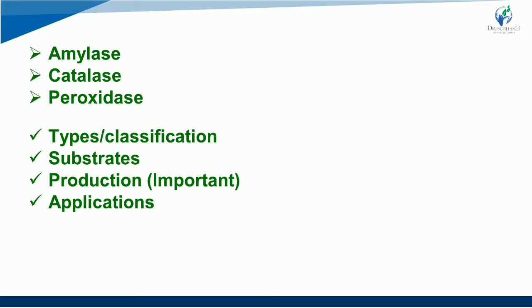This lecture will cover major points and I will be telling you some important points also, so it will be really good for all the students to write down those important points, and we will look further in detail about how these enzymes are produced and why their production at the microorganism level is important. So let us start.